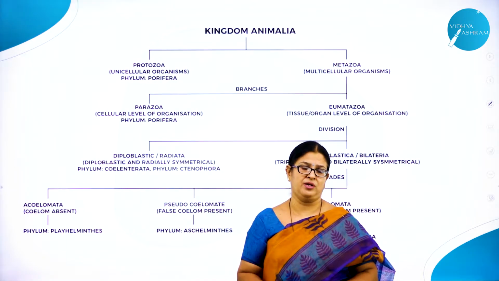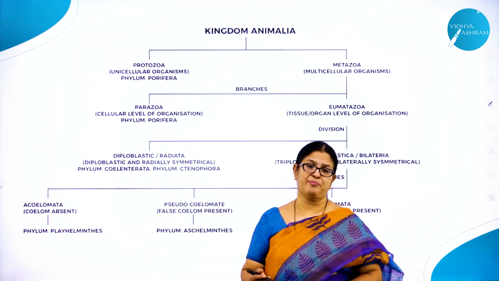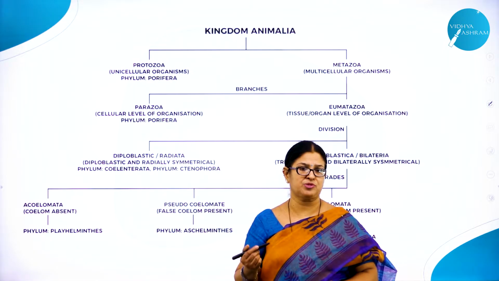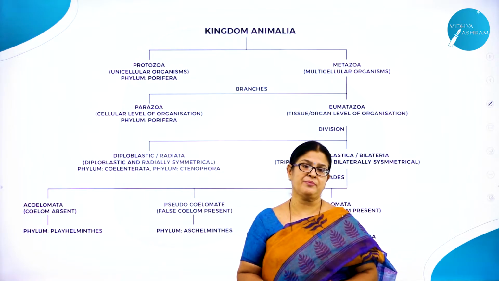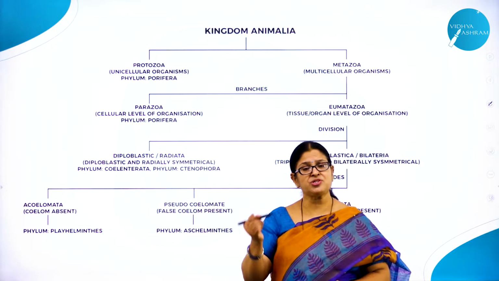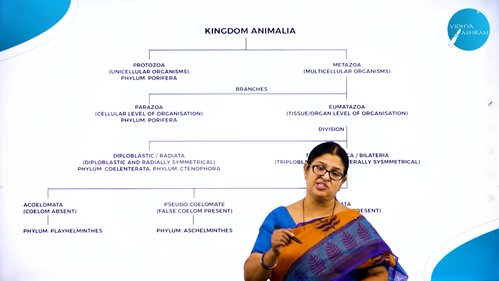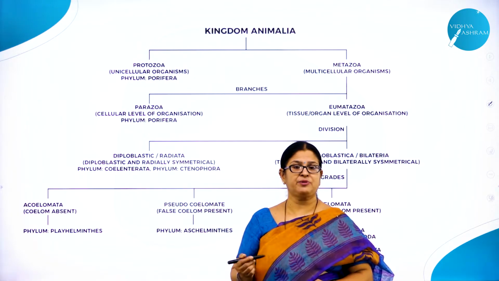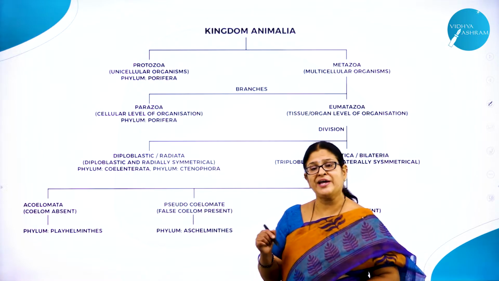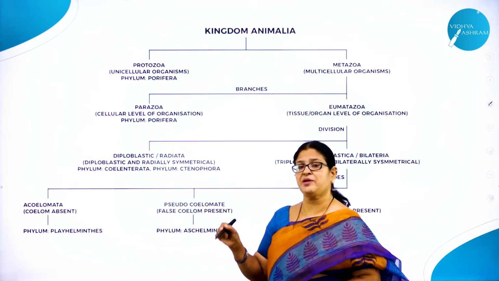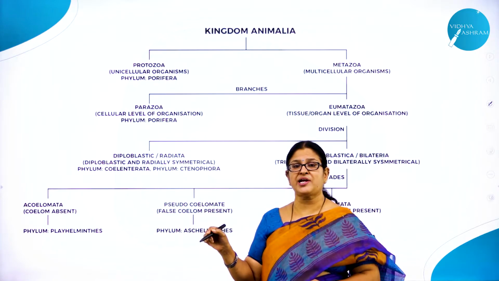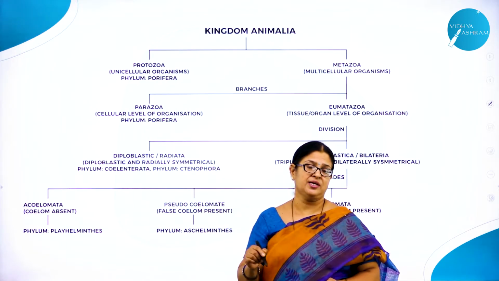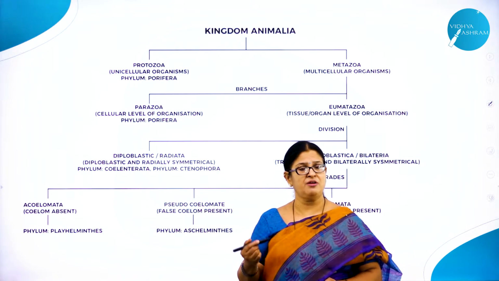Next, the body wall. As I said, the body wall is made up of 3 germinal layers: outermost ectoderm, inner endoderm, and middle mesoderm. Based on the presence or absence of these 3 germinal layers, we classify the animals into diploblastic and triploblastic animals, right? Why I am telling all this is very important for you to understand the classification as we start with the individual phyla.